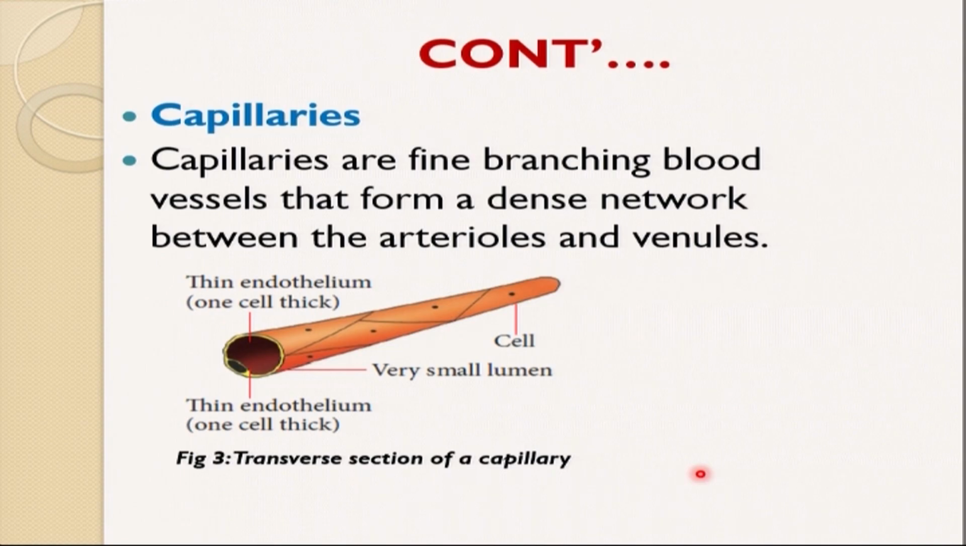Capillaries, as I mentioned earlier, are really small. They are very important in the exchange of nutrients and oxygen, and also in removing waste products from the body. Capillaries are fine branches of blood vessels that form a dense network between arterioles and venules. Let's try to see the diagram.